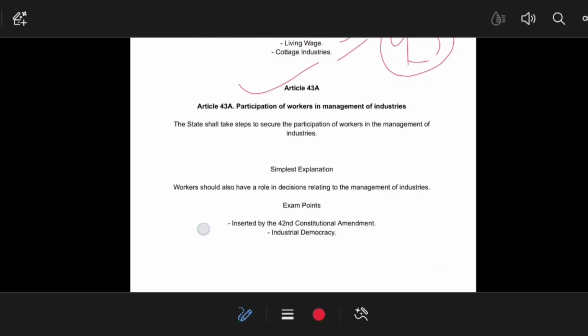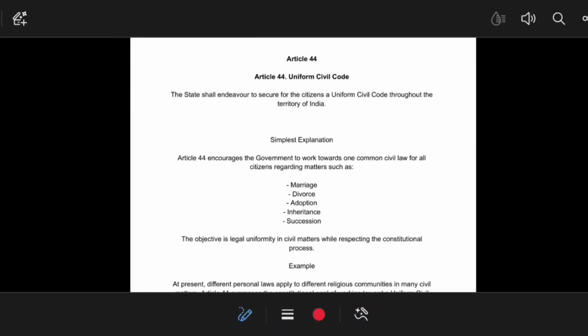Then Article 43A was added by the 42nd Constitution Amendment Act 1976, and this article talks about industrial democracy, that means participation of workers in the management of industries. The state shall take steps to secure participation of the workers in the management of industries. So workers should also have a role in the decision-making process; while any decision is taken by the industry, there should be participation of workers as well. That is the basis.